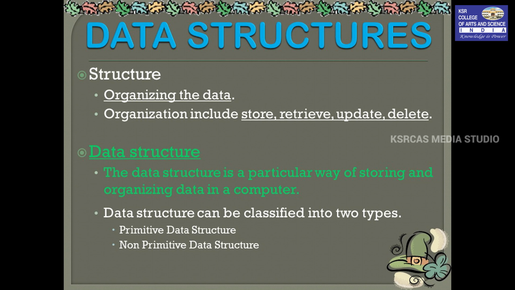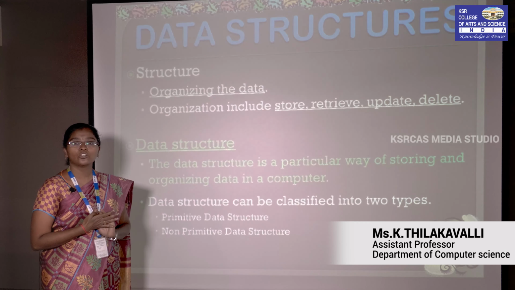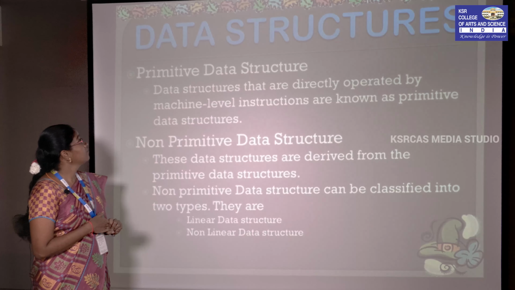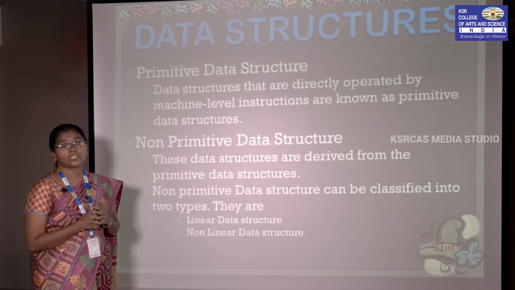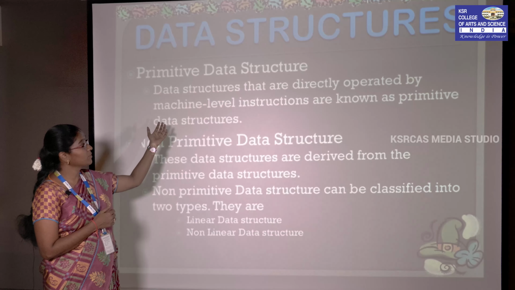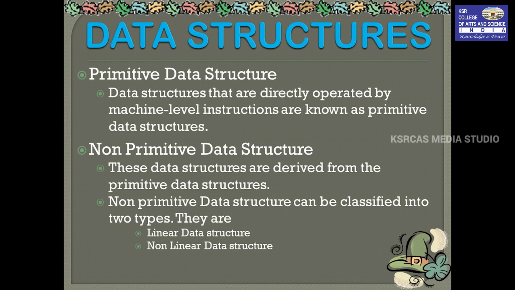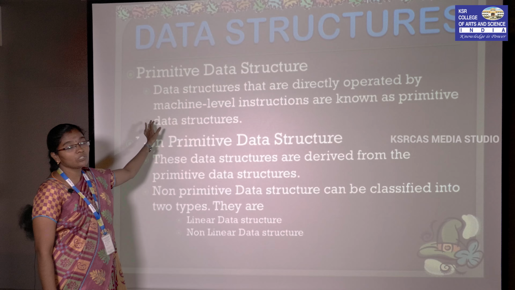This data structure can be classified into two types. One is primitive data structure and another one is non-primitive data structure. First we see what is primitive data structure. Primitive data structure is directly operated by machine level instructions. What are machine level instructions? Suppose in a C program we give integer. The integer cannot be understood by the system. We have to give a keyword, that is int. That level of machine level understanding instruction we call primitive data structure.